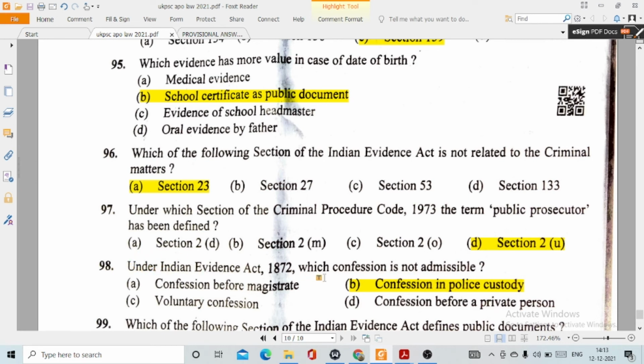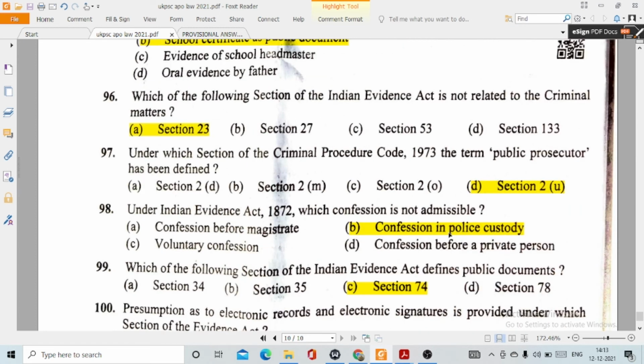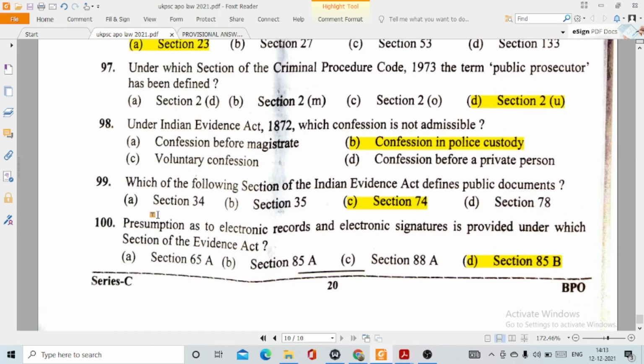98. Under the Indian Evidence Act 1872, which confession is not admissible? This is option number B, confession in police custody. 99. Which of the following sections of the Indian Evidence Act defines public documents? This is option number C, section 74. And the last question, presumption as to electronic records and electronic signatures is provided under which section of the Indian Evidence Act? This is option number D, section 85B.